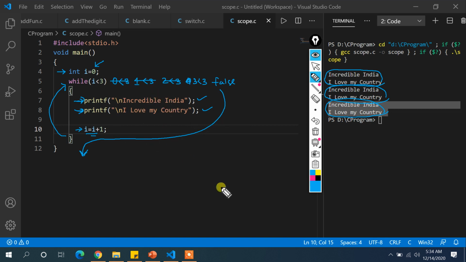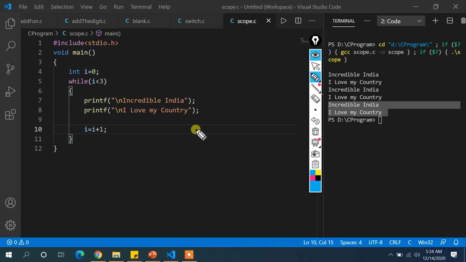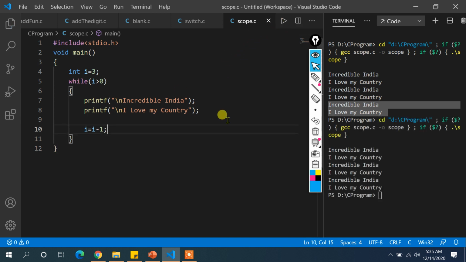I hope you understand the concept. Now, what is the use of the decrementation operation? Can this program be executed through decrementation? Yes, obviously. So how to do that? I have to initialize the i value as 3. Then I need to write i > 0 over here, and finally I need to decrease the value of i over here. So the things will be the same. Let me run this program and I'll show you that we get the same output.